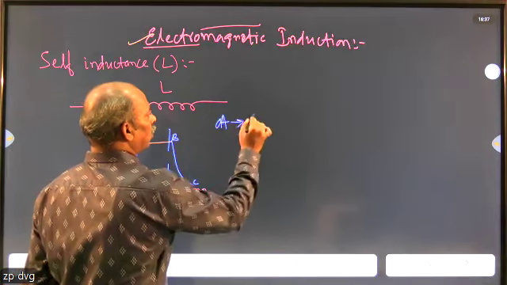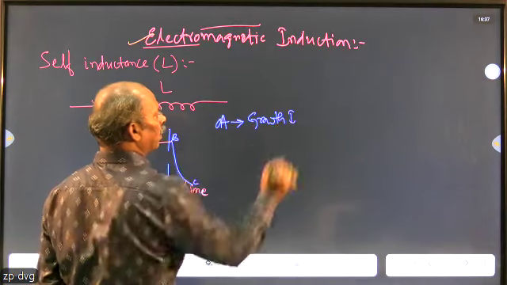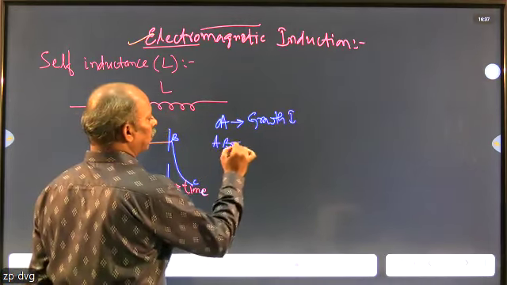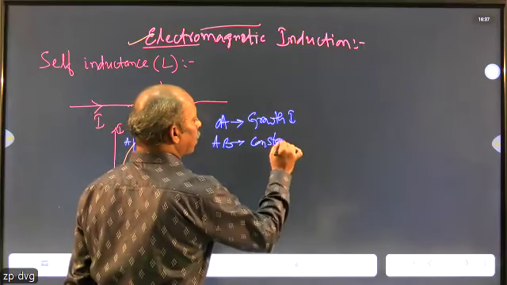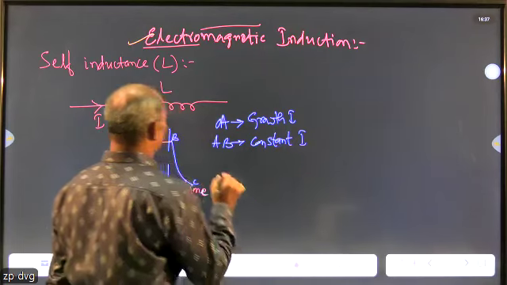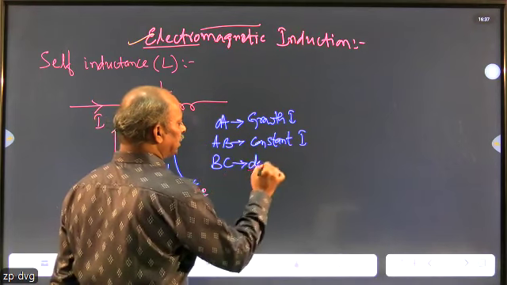O to A is the growth of the current, A to B the current is constant, and B to C is the decay of the current.